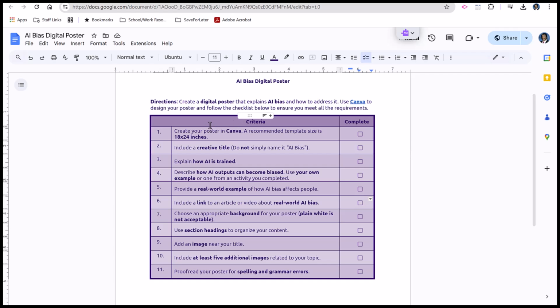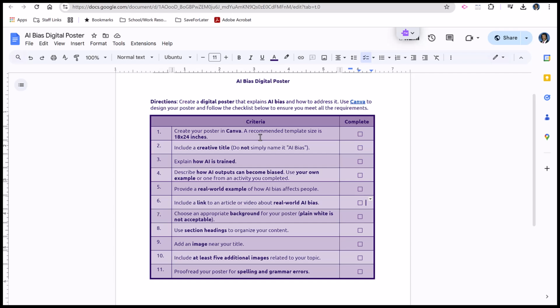So we can see from the checklist that the students, when they create their digital poster, what they're doing is they're bringing all of the information that they have learned about what artificial intelligence is, how it's trained, how biased information enters into AI systems. They're taking, and what they can do about it, how they can be an advocate. They're bringing all of this together in the creation of a digital poster. Their checklist has everything that they should add into that.